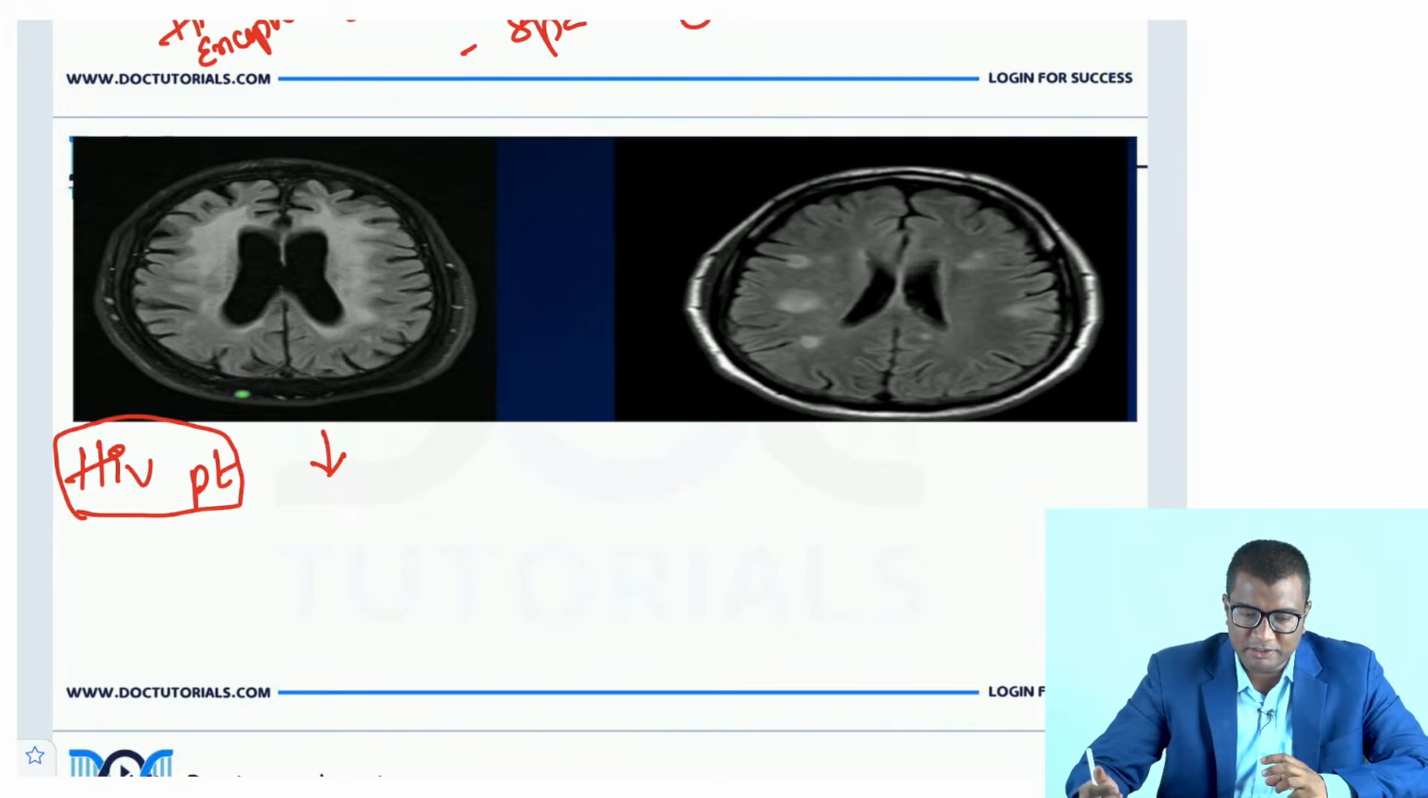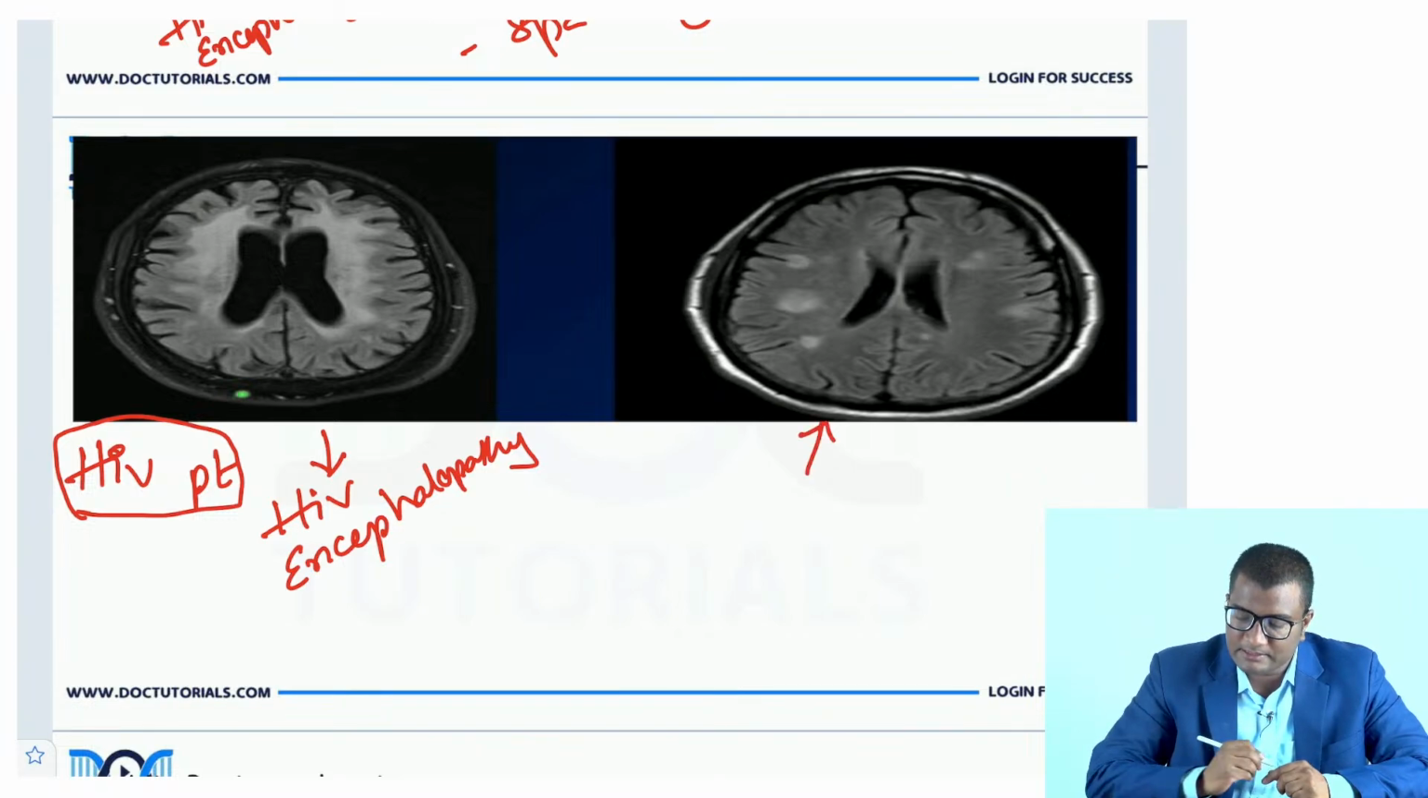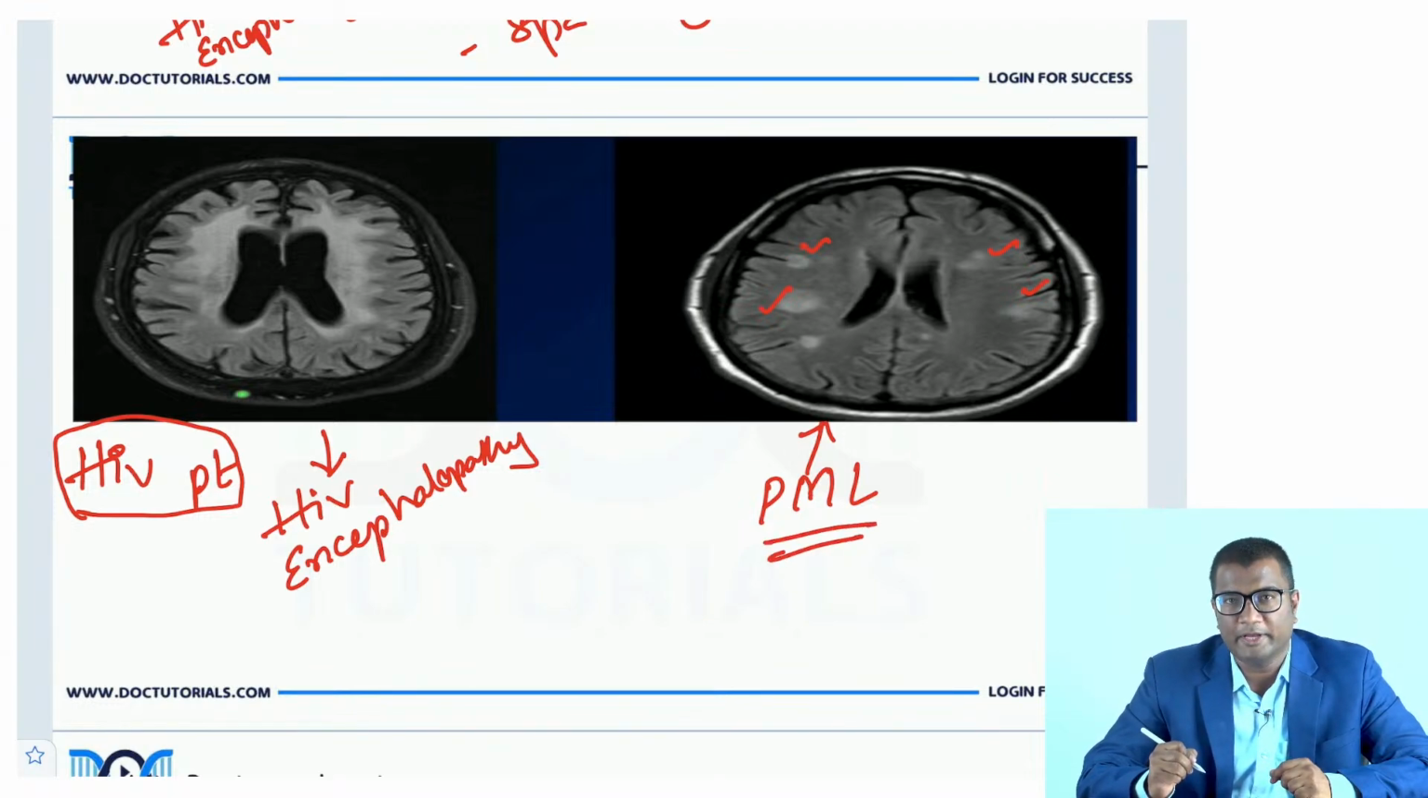Look at the MR image, look at the location being involved. They are periventricular, they are bilateral, symmetrical involvement. So this is HIV encephalopathy. And how is this? This is more patchy. This is multifocal, patchy involvement, bilateral but asymmetrical. So this is progressive multifocal leukoencephalopathy.